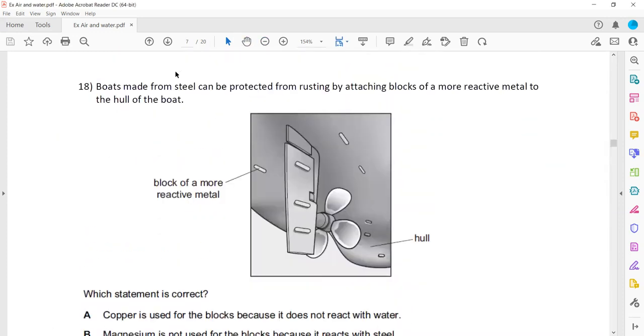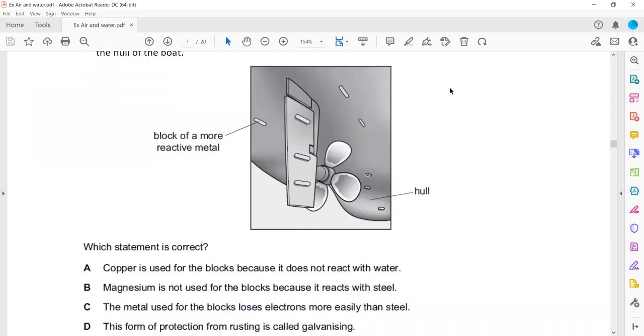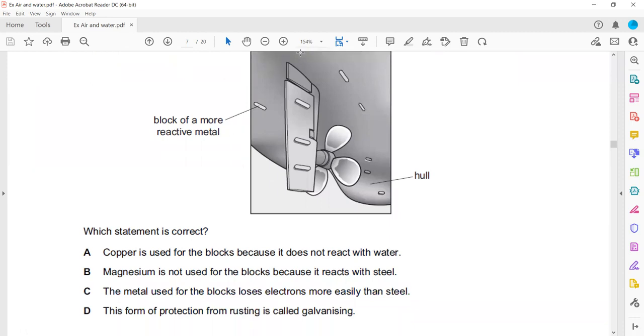Then here, boards made from steel can be protected from rusting by attaching a block of a more reactive metal. Which statement is correct? So we should use a more reactive metal block, as I mentioned here, like we can use magnesium, because oxygen and water vapor will react with magnesium rather than iron. So copper is used, that is wrong. Copper cannot be used because copper is less reactive.